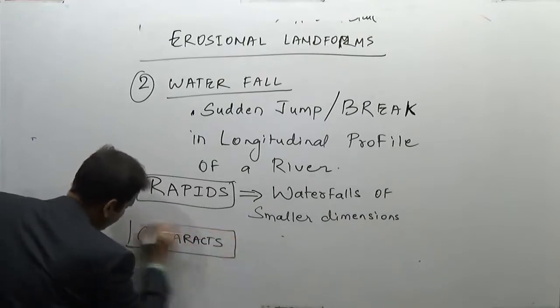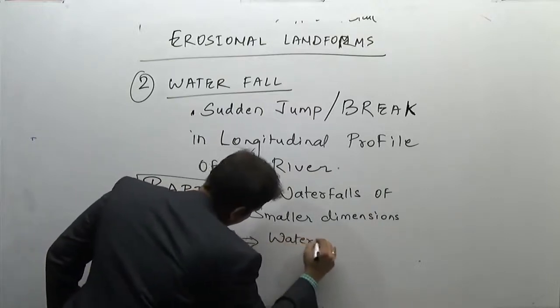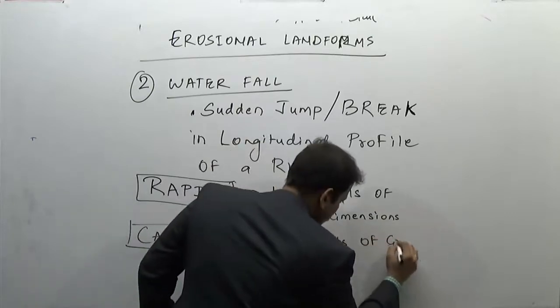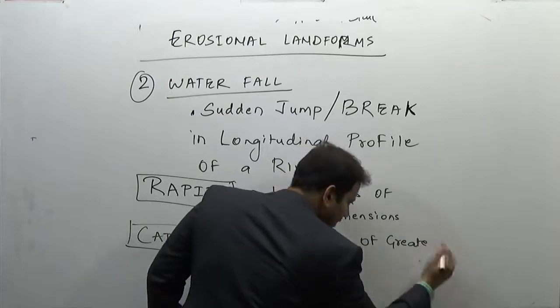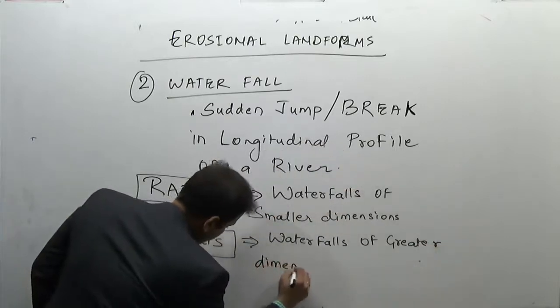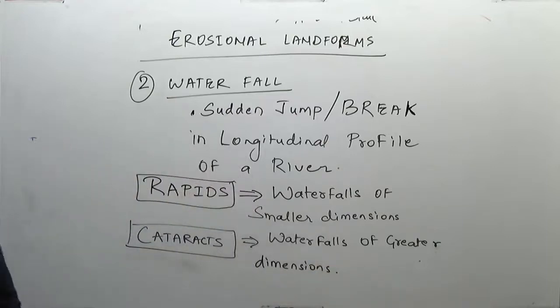These are waterfalls of greater or larger dimensions. Waterfalls of larger dimensions and waterfalls of smaller dimensions, these are the two differentiations of waterfalls.